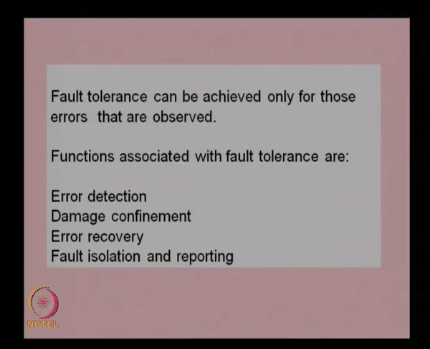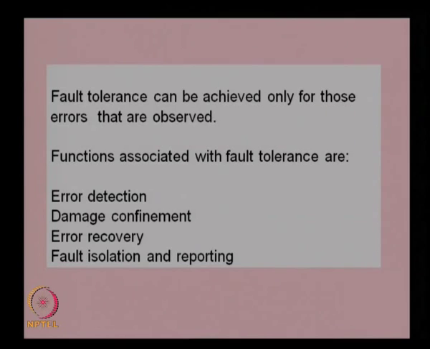So, there are many functions in order to provide the fault tolerance. Basically, if you look at the fault tolerance function, there should be an error detection function, basically to detect an error. If there is an error or not, or when something goes wrong, the system should be capable of identifying the error, and then only we can actually tolerate that particular error. And then there will be a damage confinement. Basically, when there is a damage, we need to make sure that it is not spreading to other areas. So, this is known as damage confinement. And then error recovery. So, if an error happened, how do we recover from that particular error? That is known as error recovery function.